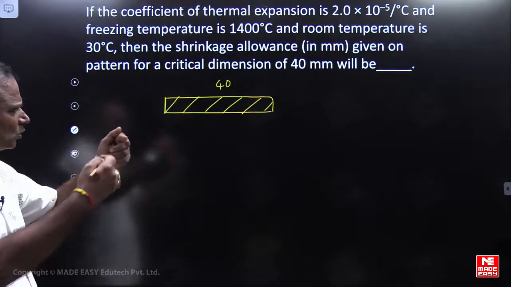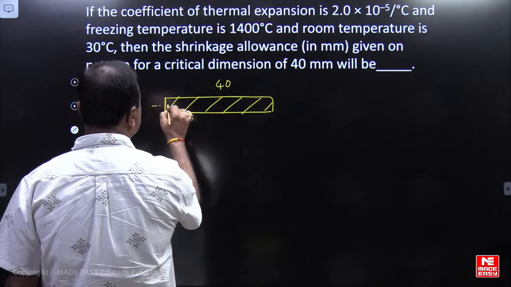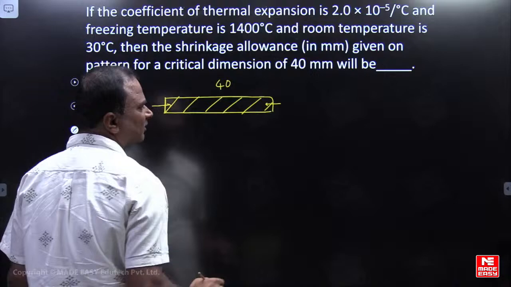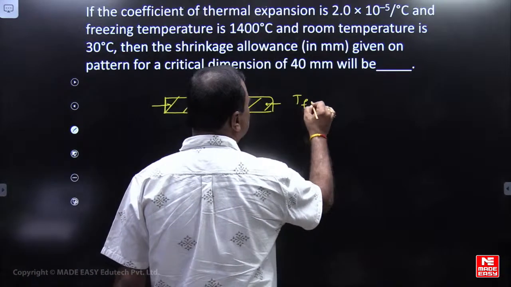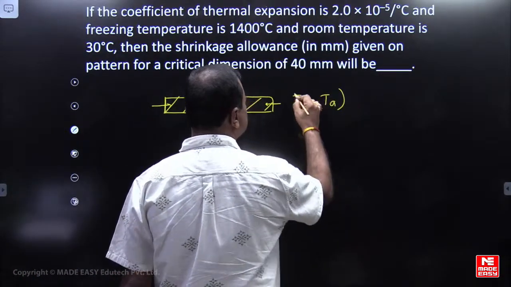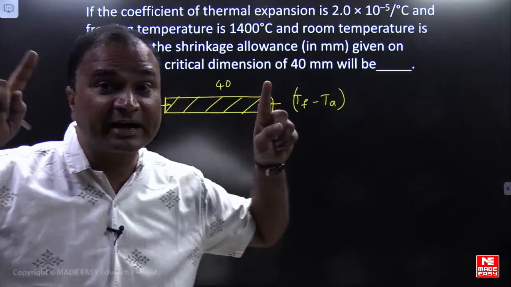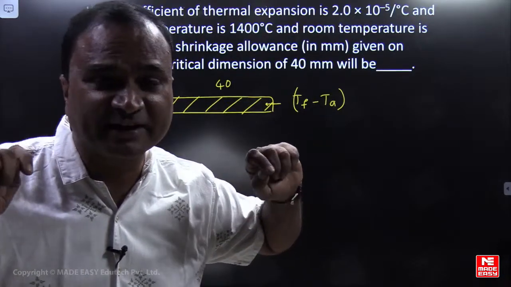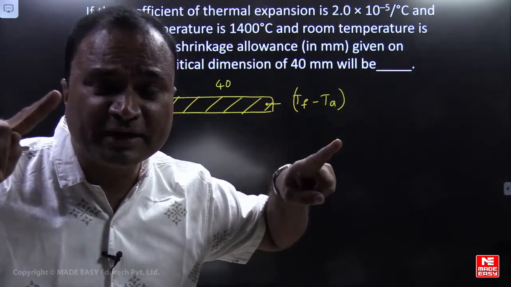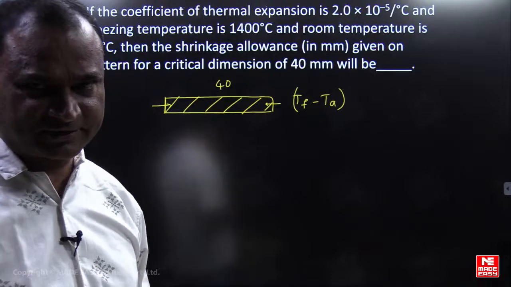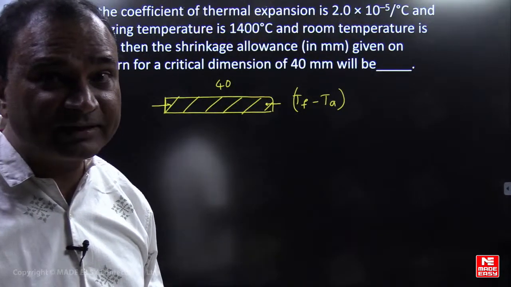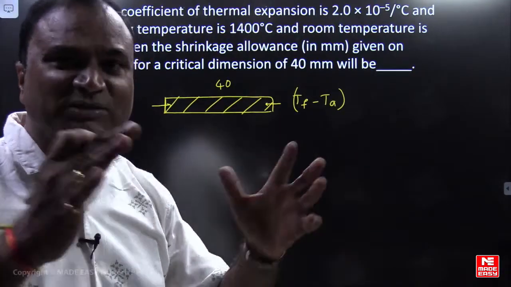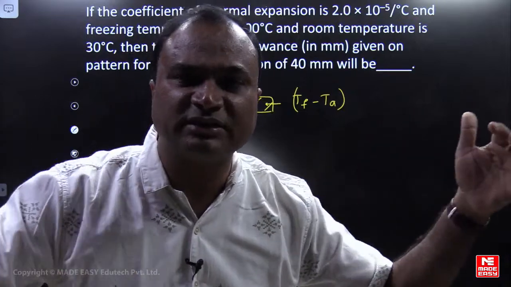If I am cooling the material, we know that there is a chance of shrinkage. If I am cooling from freezing to ambient temperature, it is a solid object, a solid casting already produced. When it is cooled from freezing to ambient temperature, what happens? Shrinkage happens, na?